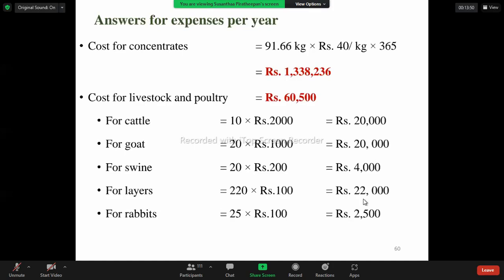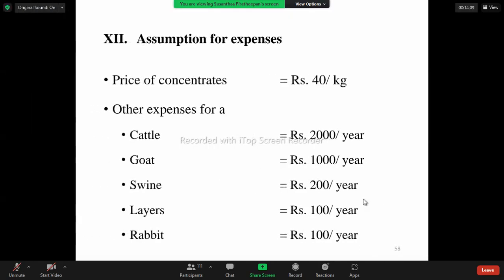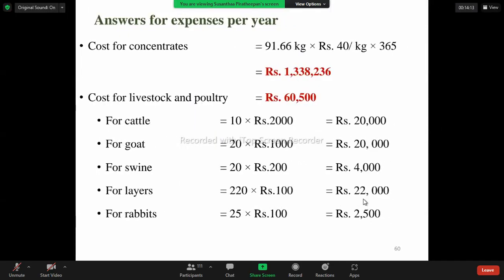Earlier, we calculated the amount of concentrates that is used by the livestock per day. That answer is 91.66 kilograms. And the price of the concentrates is rupees 40 per kilogram. That is given in the previous assumptions.